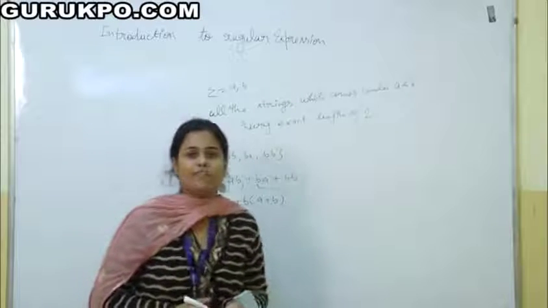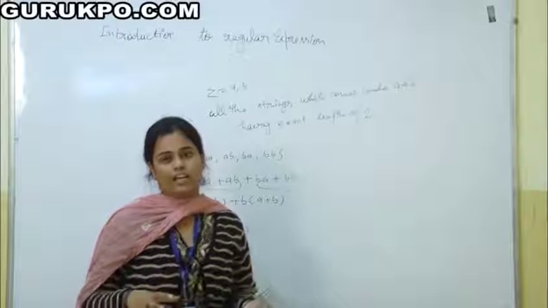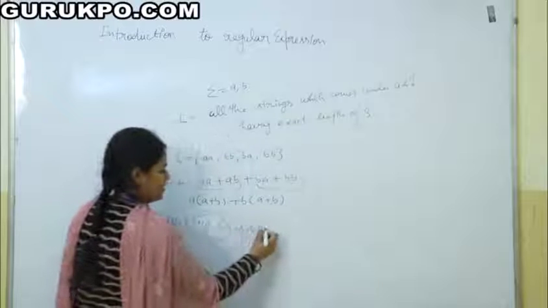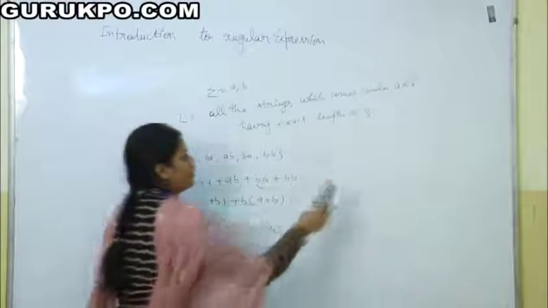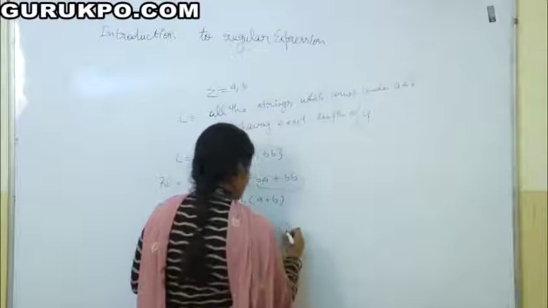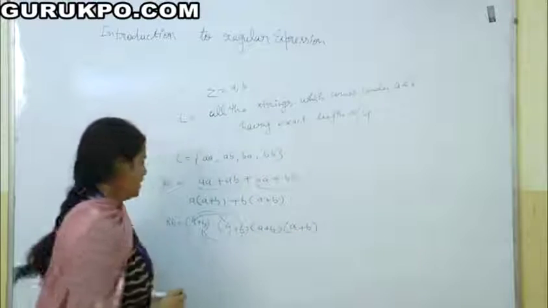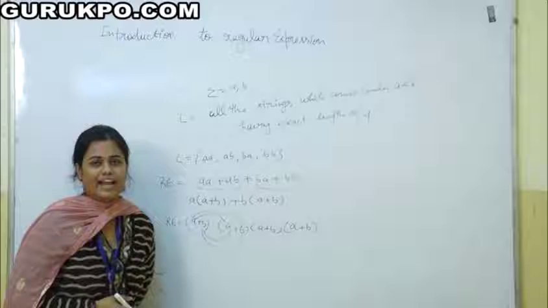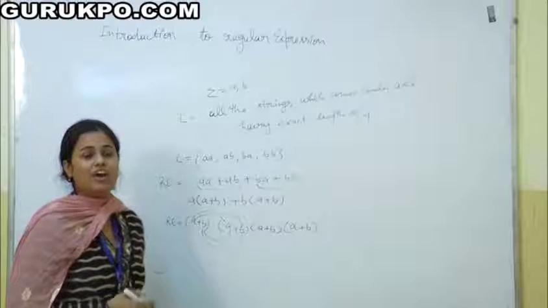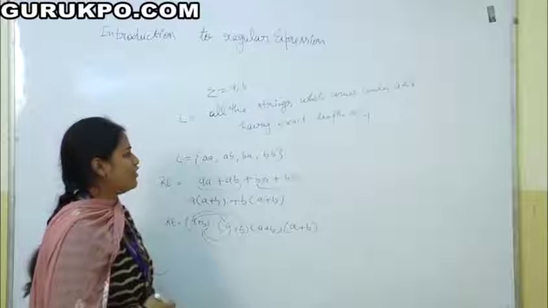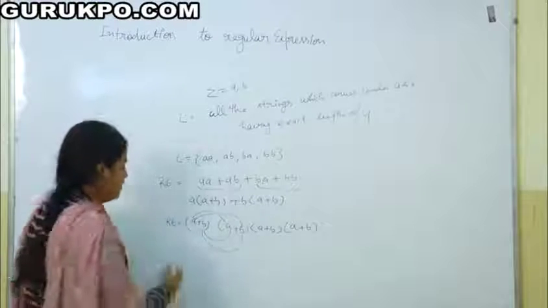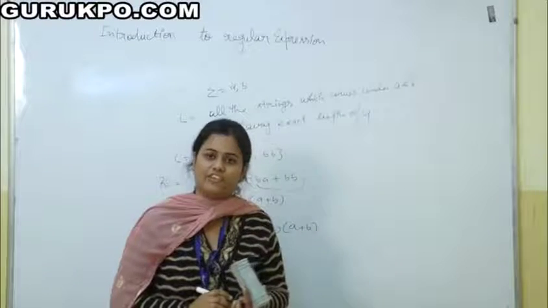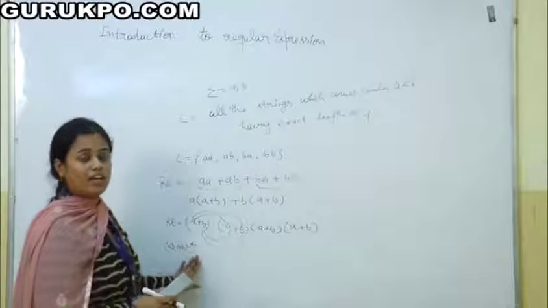Now suppose I say you have to write the strings having a length of 3, then what will you do? You can simply write (A plus B)(A plus B)(A plus B). For 4, you can write it four times. In this way, it will move on. If I say all the strings which come under A and B with no length restriction, which will contain strings of every exact length n, then we will write (A plus B) star. It will contain all the strings which belong to A and B and also include null.